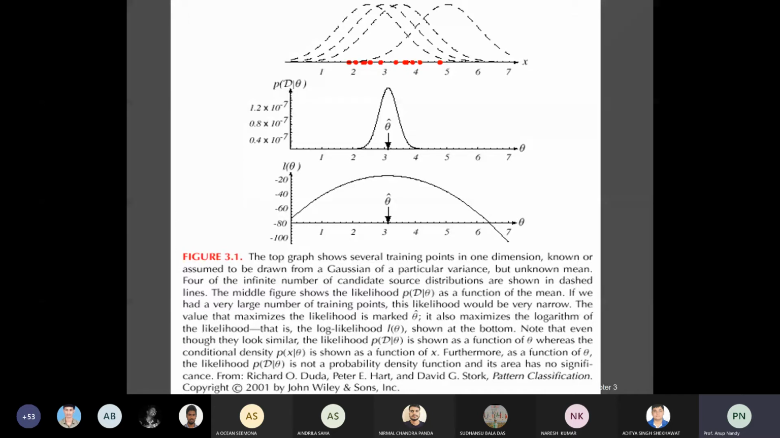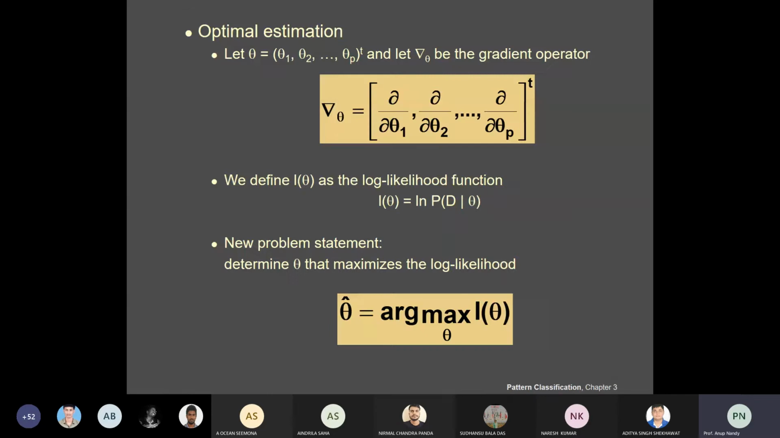Please remember, if you have fewer samples, your curve will be broader, and if you have a large number of samples, you will get a narrower curve. With a narrower curve, your estimate of the maximum value will be a good estimate. So that is the main concept. Now, how are we going to do the estimation?